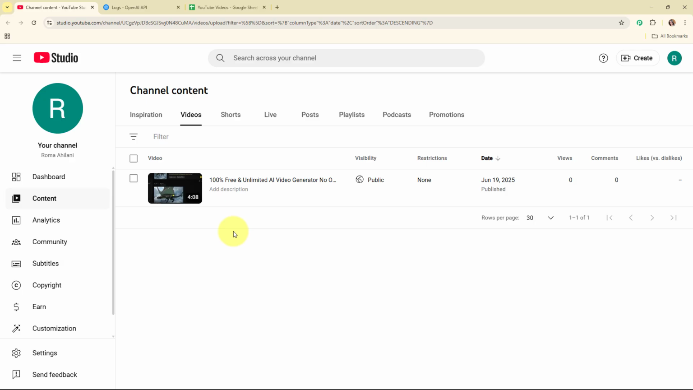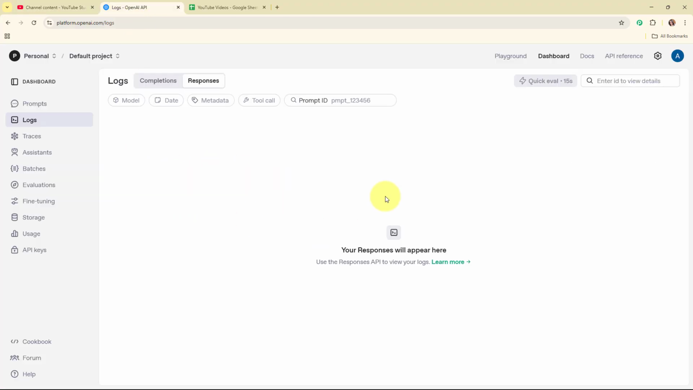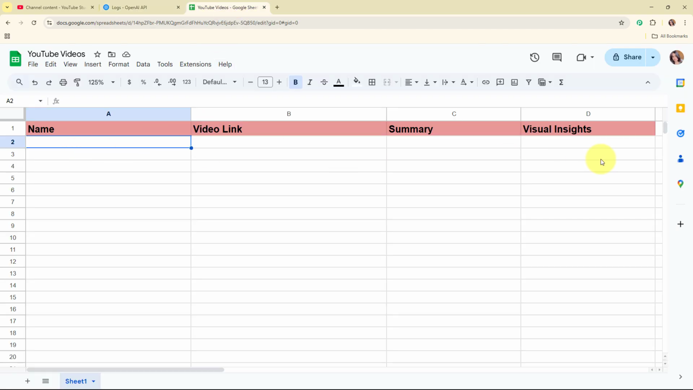So here on my screen, you can see my YouTube channel where I've uploaded a video. So now here my objective is as soon as I'm going to upload a new video on my YouTube channel, then automatically a transcription tool should generate a transcription for this video, and after generating the transcription, automatically OpenAI should generate the summary and the visual insights for the same. And after generating the summary and the visual insights, automatically all the details should be added over here in my Google Sheets as a new row.